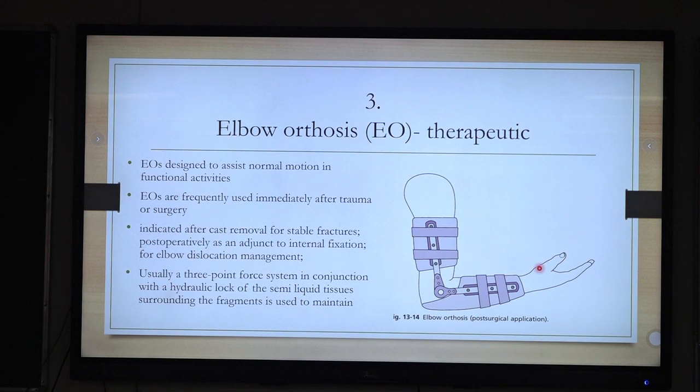Coming to moving proximal to the elbow, this is a dynamic elbow orthosis. Here we don't have that ROM adduction bar or turnbuckle bar. Here the joint is free to move. We are just providing stability to the joint, mediolateral stability, and we are allowing the movement of the joint.